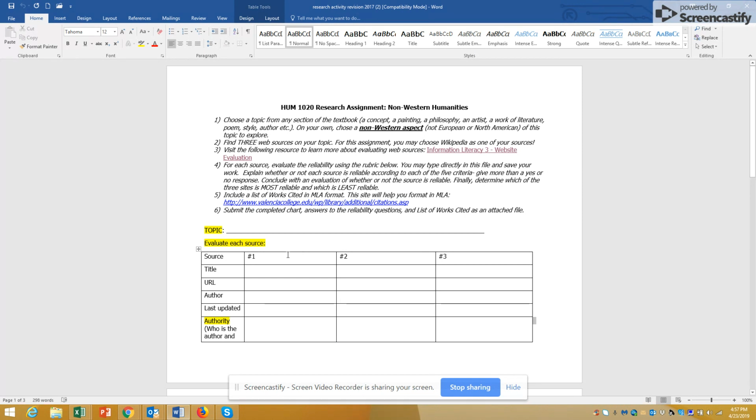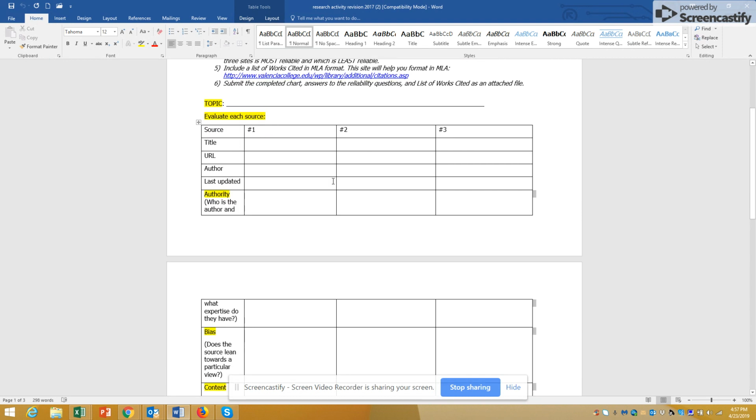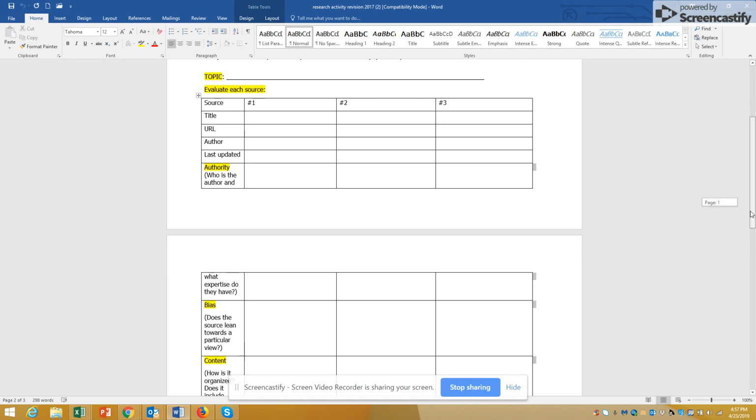What you'll do then is find 3 websites, write the title of the website, the URL, which is the web address of each website, and the author. If there is no author listed, then write no author, and that will give you some information about the authority. Write down the date that it was last updated. Again, if you cannot find it, try to find any dates in the website that indicate the last time that someone has been editing that page.